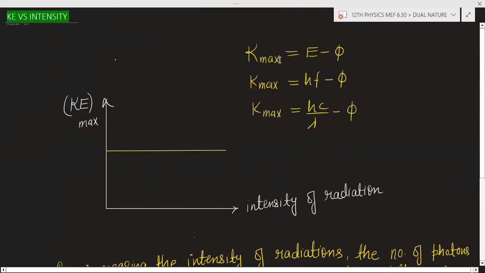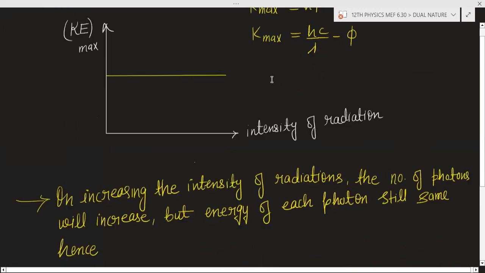Hence, now you can see here, kinetic energy maximum of the electron depends upon the energy of the photon minus the work function. Energy of the photon will remain the same on increasing the intensity of radiation, and work function will also remain the same because work function depends upon the nature of the surface. Until you change the surface, there will be no change in the work function, and there will be no change in the energy if you do not change the frequency. So maximum kinetic energy will remain the same.